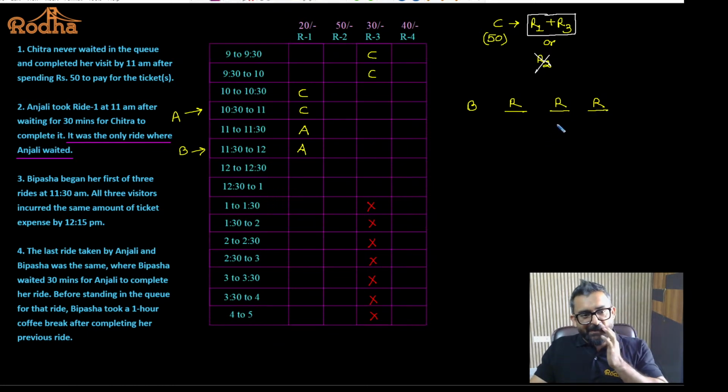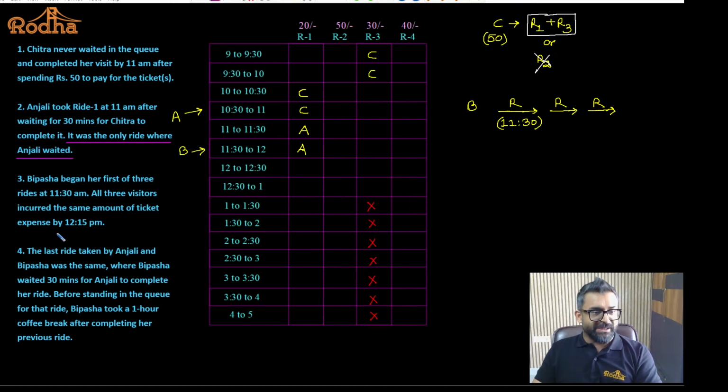Point taken. And she took the first ride at what time? 11:30. I don't know the number of the ride, but what I know is the first ride taken by Bipasha is at 11:30. Second ride, I don't know what time she will take. Third ride, at what time? She took 3 rides in fact, and what I don't know is the order of the rides. I don't know whether it is ride 1 or ride 2 or ride 3, whatever ride she would have taken. Yes or no?